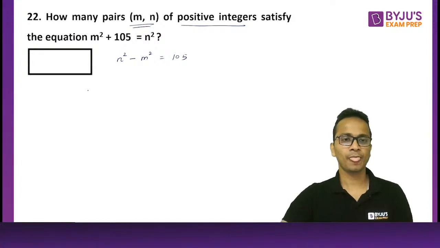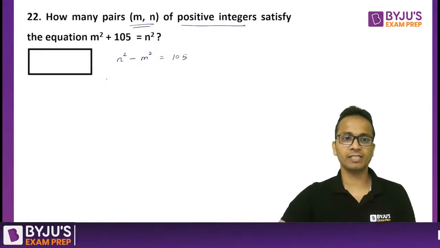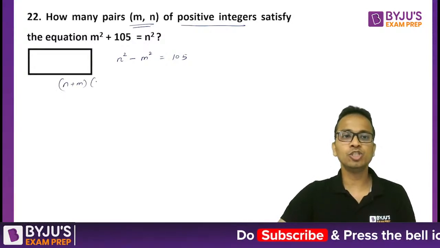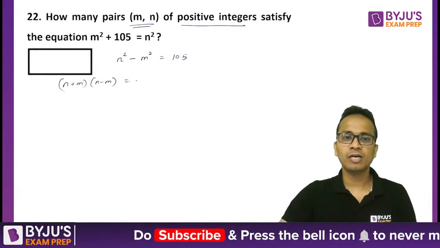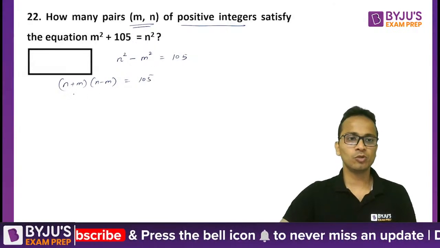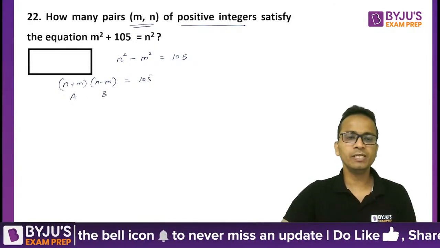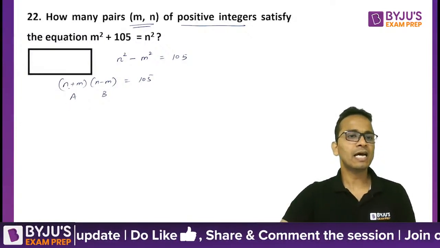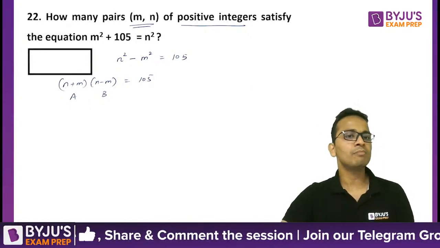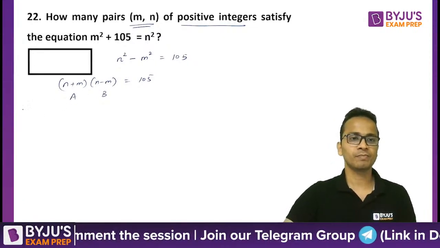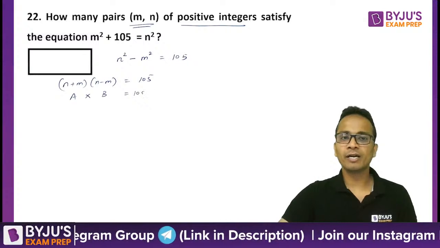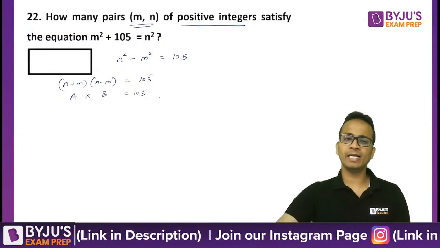I can write it as (n plus m) into (n minus m) equals 105. Let's say this is A, this is B. Since both m and n are positive integers, n plus m will be greater than n minus m. So A multiplied by B is equal to 105, where A should be greater than B.